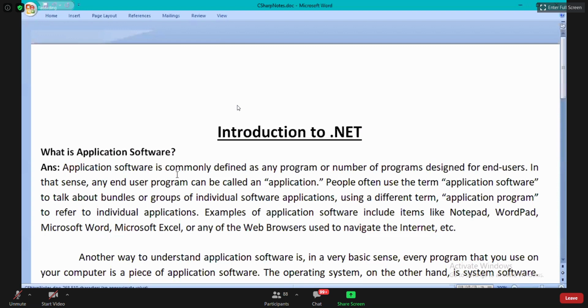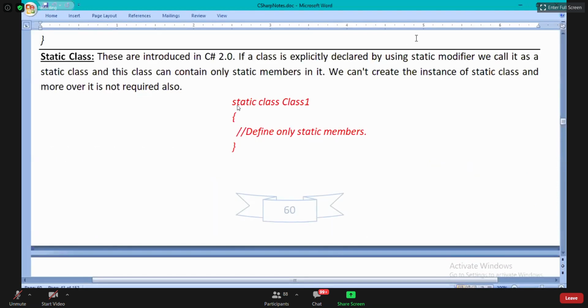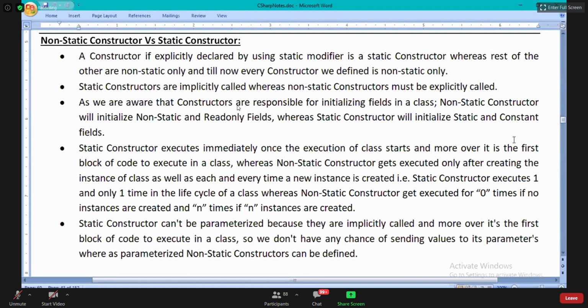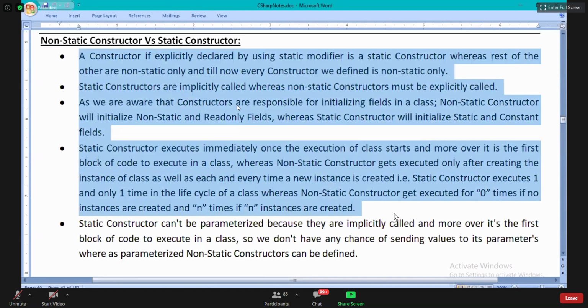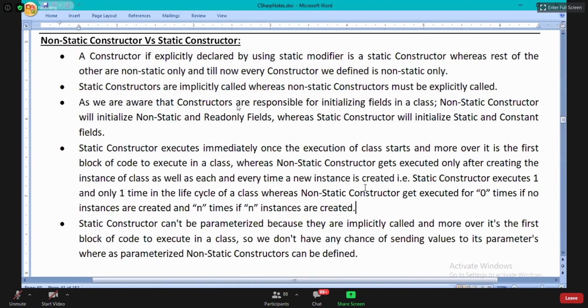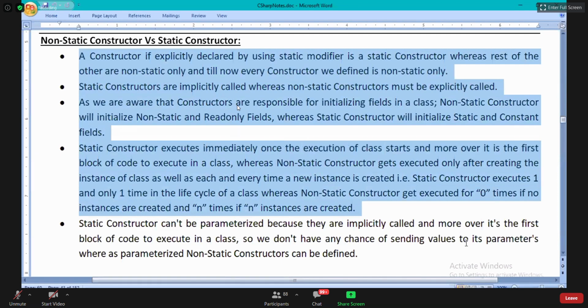Come on, guys. Read all these 4 points here. No, static read-only cannot be there. Static and read-only are 2 different things here. Static means a single copy, read-only means multiple copies. Static read-only won't be there. Guys, read these 4 points.